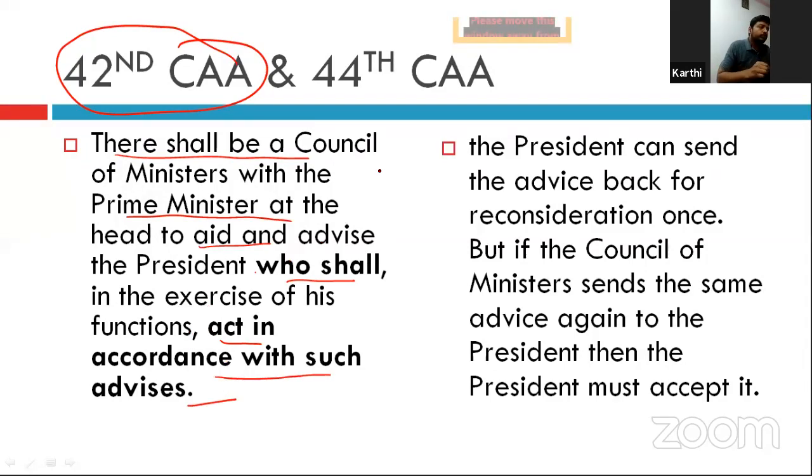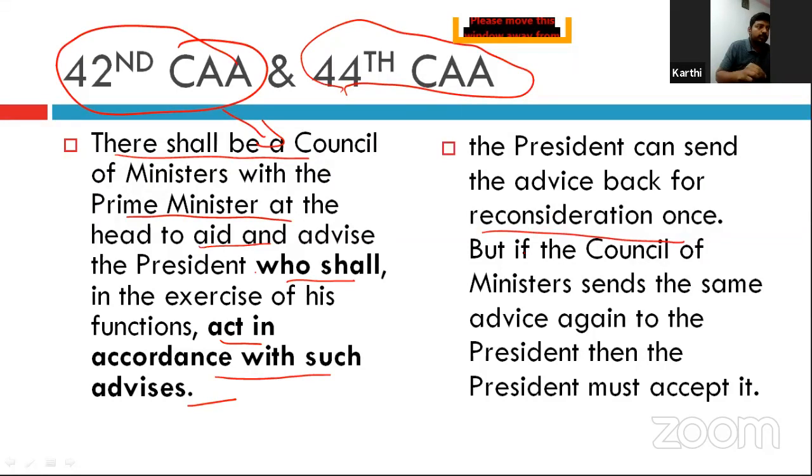Now it was made constitutional by the 42nd Constitutional Amendment Act. After that, the 44th Constitutional Amendment Act made some more changes. The President can send the advice back for reconsideration once. But if the Council of Ministers sends the same advice again to the President, then the President must accept it.